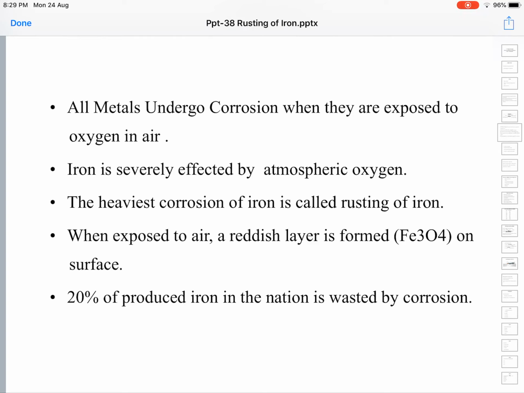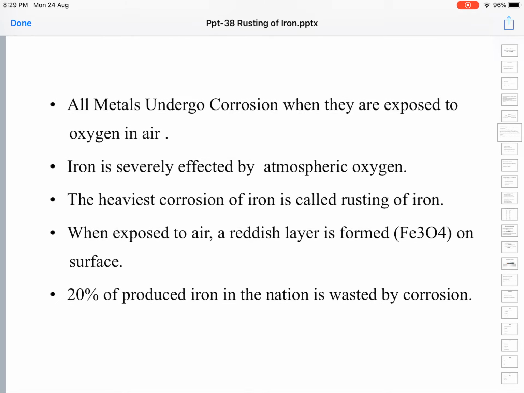Nearly 20% of the iron produced annually is, not only in India but everywhere around the earth, in all countries, only to replace the iron lost to corrosion or rusting. So every year 20% of the iron metal is being lost to corrosion. Nearly 20% of iron metal is turning into rust. This is what is happening.